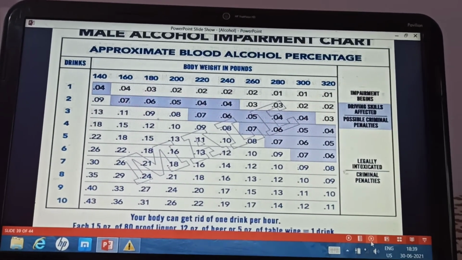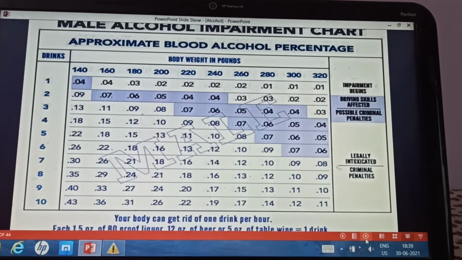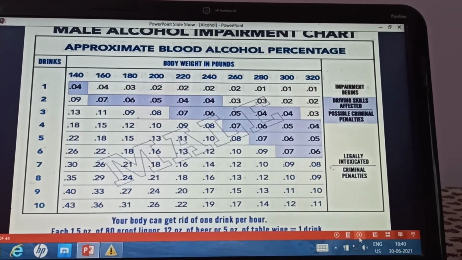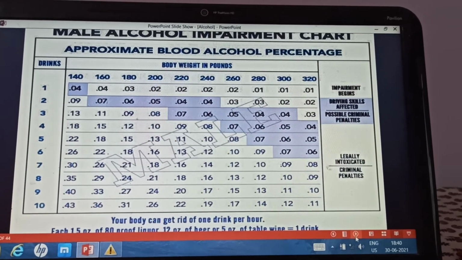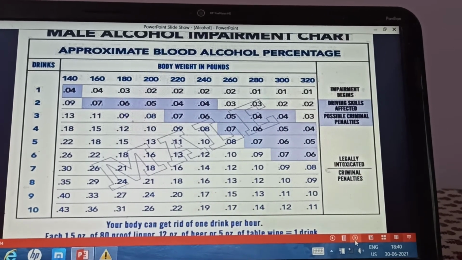Now this slide shows the blood alcohol percentage. So the shaded portion shows driving skills are affected. At which concentration do the driving skills get affected? That is psychomotor impairment, with possible criminal penalties.